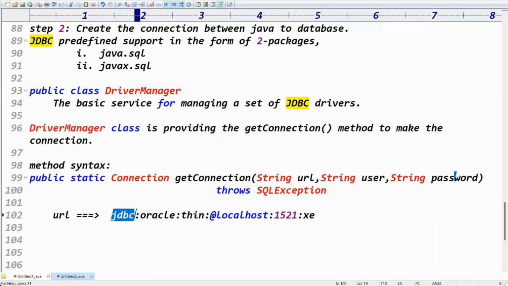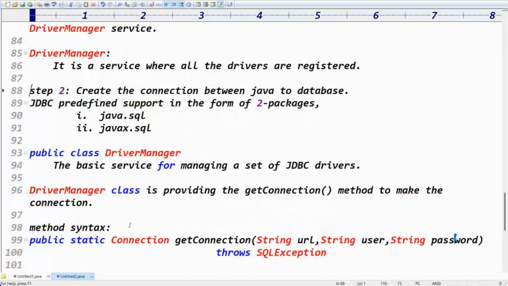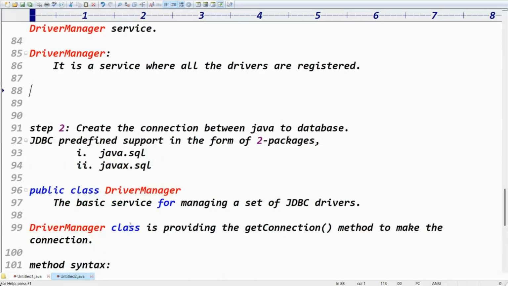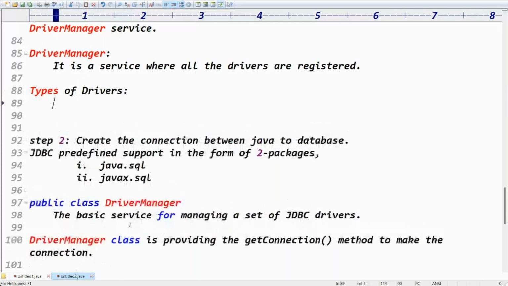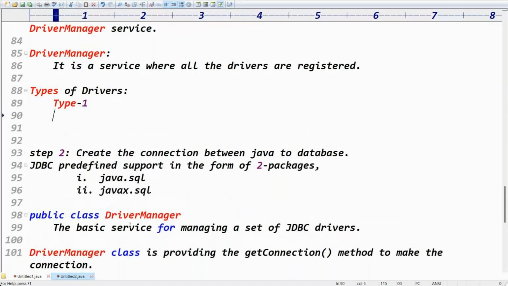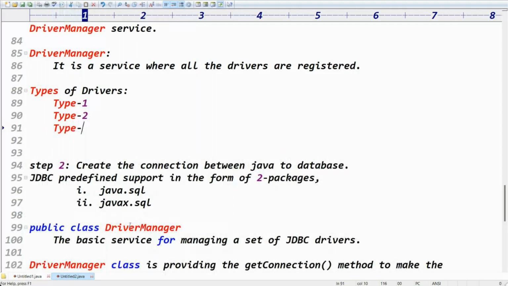Basically, we have drivers like type 1 driver, type 2 driver, type 3 driver, type 4 driver. Those are all outdated drivers. What I'm using is the type 4 driver. Different types of drivers are there, covered in the previous class. JDBC itself is not used much in real time. We are using Spring Data JPA concepts like that. These are all outdated concepts, not required, no worries about this.